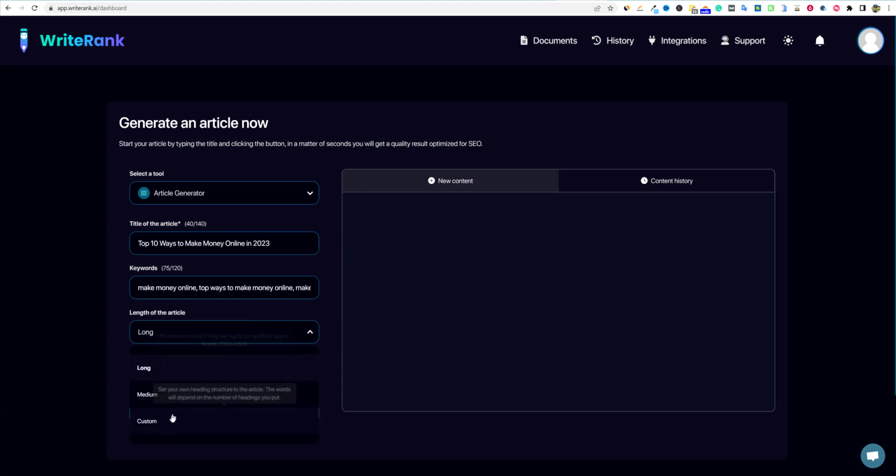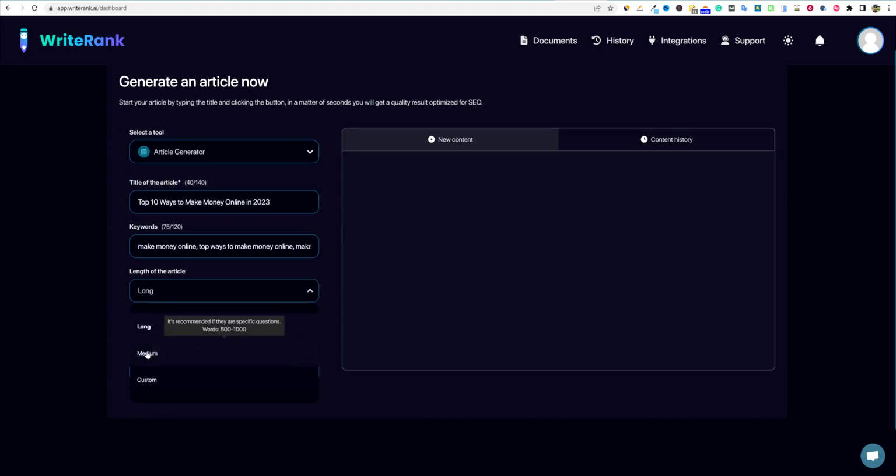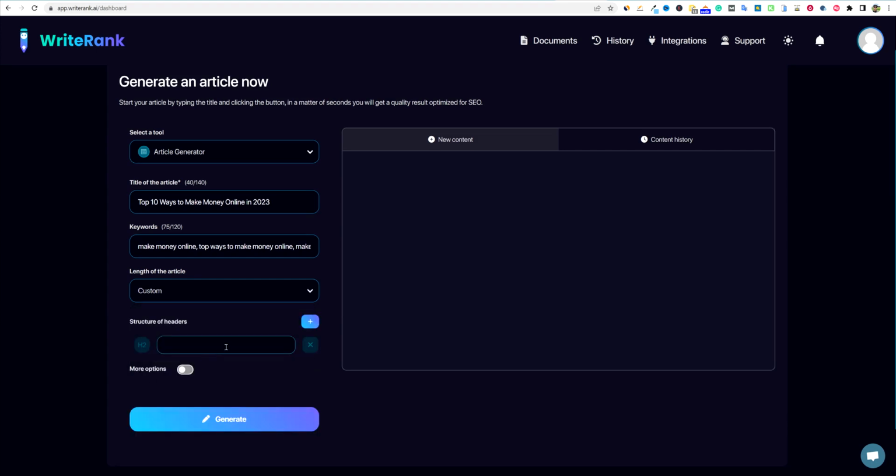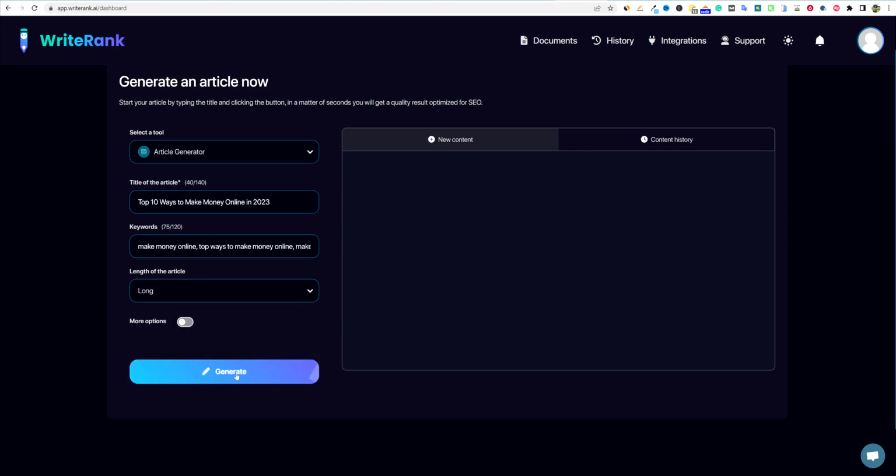And then we have different options here. We have short, medium, long, and custom. Set your own heading structure to the article. The words will depend on the number of headings you put in. So if we push custom, we can actually build out our own outline right here. That's really cool. But I want to see what WriteRank can do for us automatically. So I'm going to push long right here, and we're going to push generate.